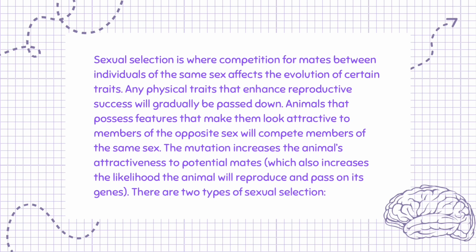Animals that possess features that make them look attractive to members of the opposite sex will compete with members of the same sex. The mutation increases the animal's attractiveness to potential mates, which also increases the likelihood the animal will reproduce and pass on its genes. There are 2 types of sexual selection.